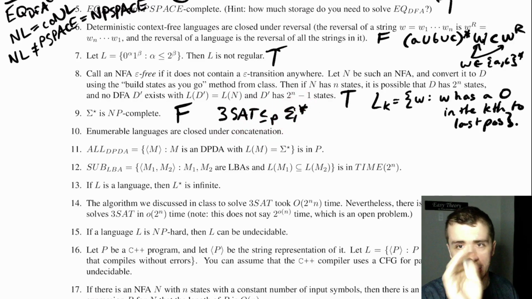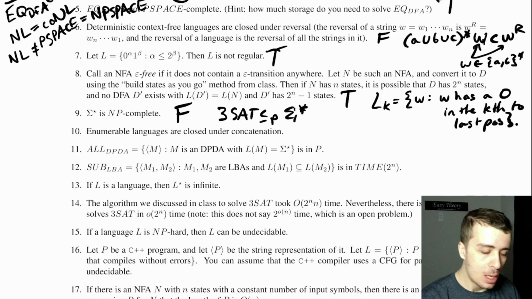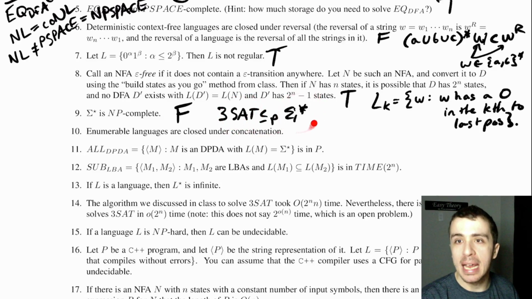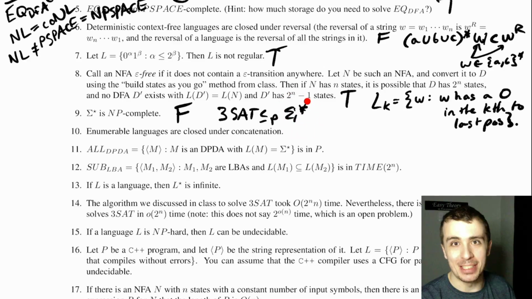Don't worry about the polytime reduction, it doesn't matter here. But that doesn't work because the things that are not in 3SAT can't map to anything not in sigma star because there's nothing not in sigma star. So there's no possible reduction to sigma star. So it's false.